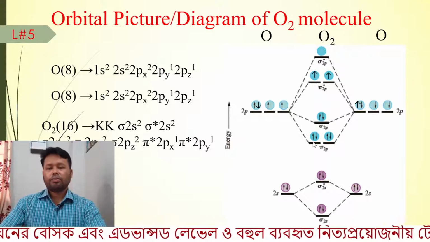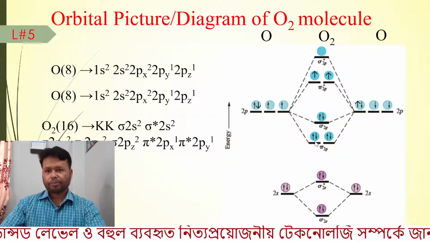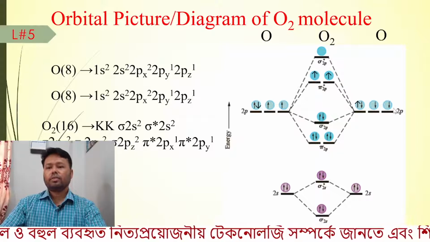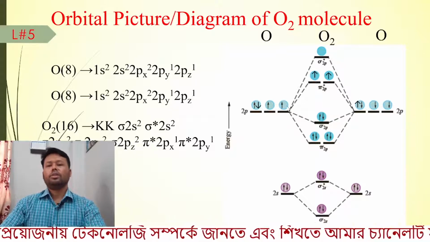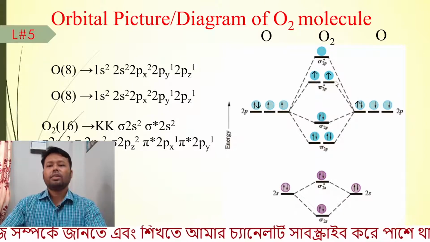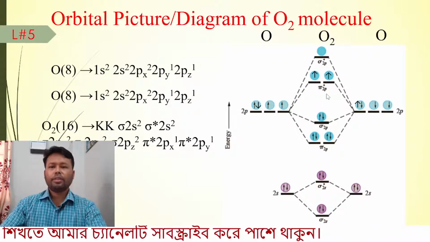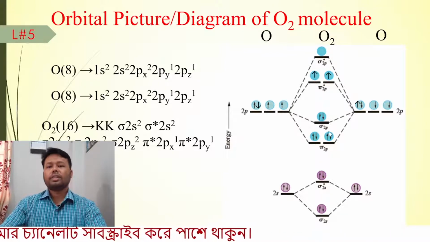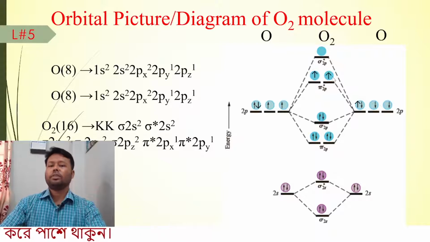First we fill the minimum energy orbitals. Therefore we have another 2 electrons, one from here, another from here. These 2 electrons go to the anti-bonding orbitals as unpaired electrons. Therefore from here we can see that the oxygen molecule has 2 unpaired electrons.